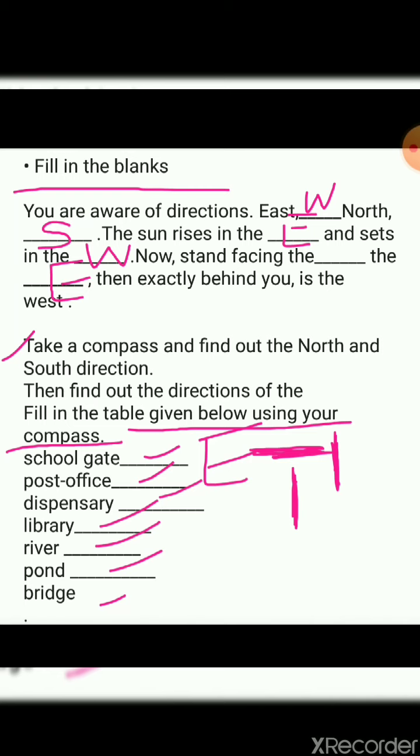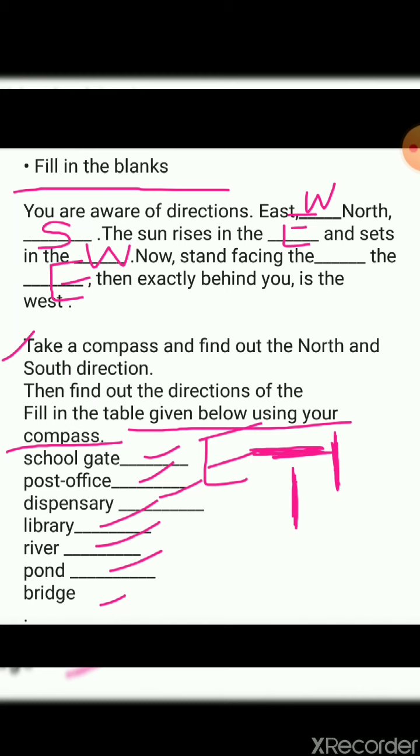Simple. Now what you need to do, you need to stand in a hall of your home. You have to stand in the hall of your house. What do you have to do? You have to stand in the hall of the house and the compass should be in your hand, right? Keep the compass in your hand, stand in the hall of the house. This is your activity student, you have to do this and find it out. Okay? What you need to do, stand in front in your hall. Okay, you need to have a compass with you.